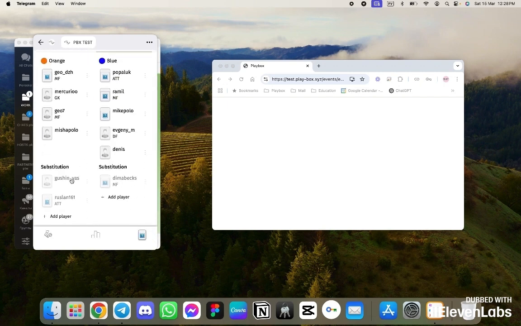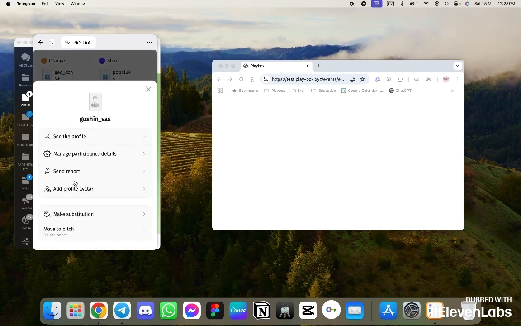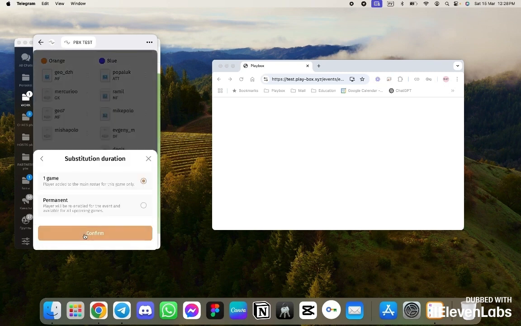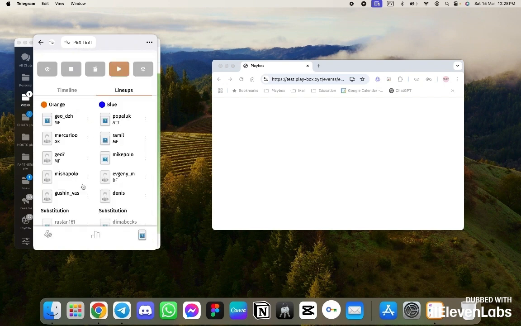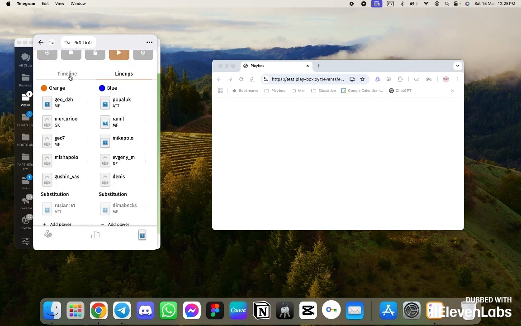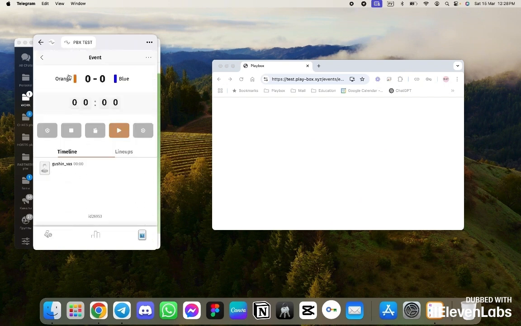But she had substitutes, so let's move one of the substitutes into the main lineup. We are moving him. When moving, it is also asked, are we moving him for 1 game or permanently? Meaning he will start all subsequent matches in the main lineups. Let's move him permanently. Alright, there is 1 substitute left in the team, and we start. In the timeline, by the way, it will be shown that before the match we fielded this player. But in general, yes, let's start the game.